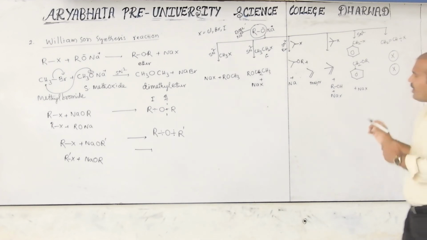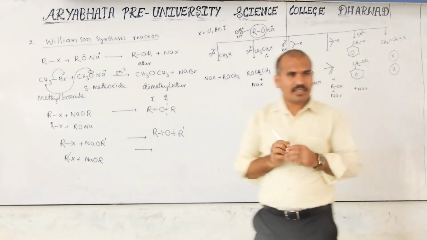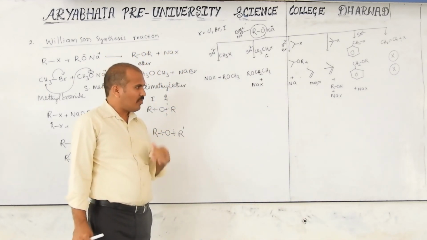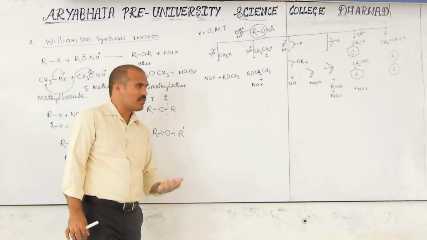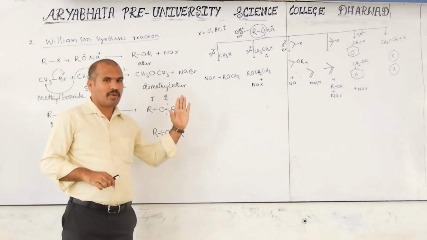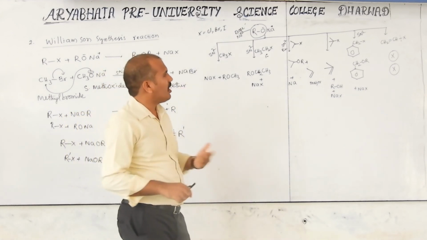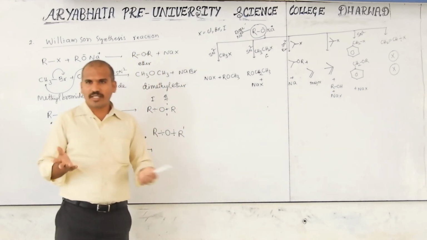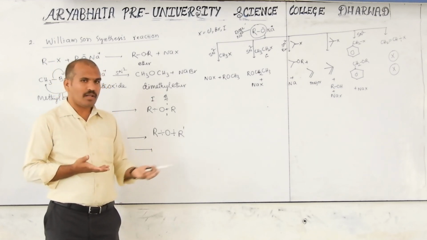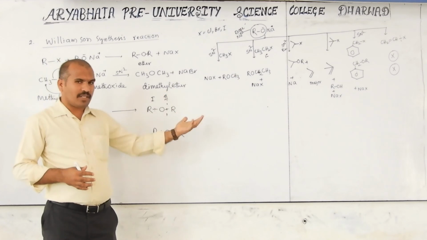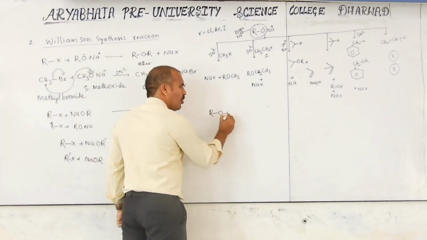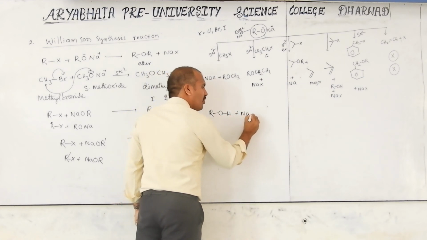So this is a clear detailed discussion of the Williamson ether synthesis. But some other equations are there that I also want to discuss. I hope I discussed all: primary, secondary, tertiary, allylic, benzylic, vinylic. These are the alkyl halides we discussed in the haloalkane chapter and in alcohol also. So how do they react? Sometimes they may react like this also. ROH reacts with sodium metal, they form